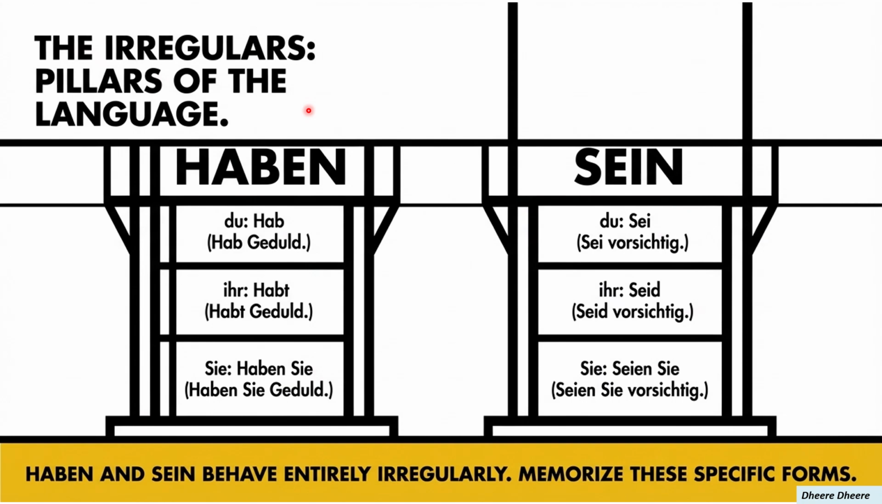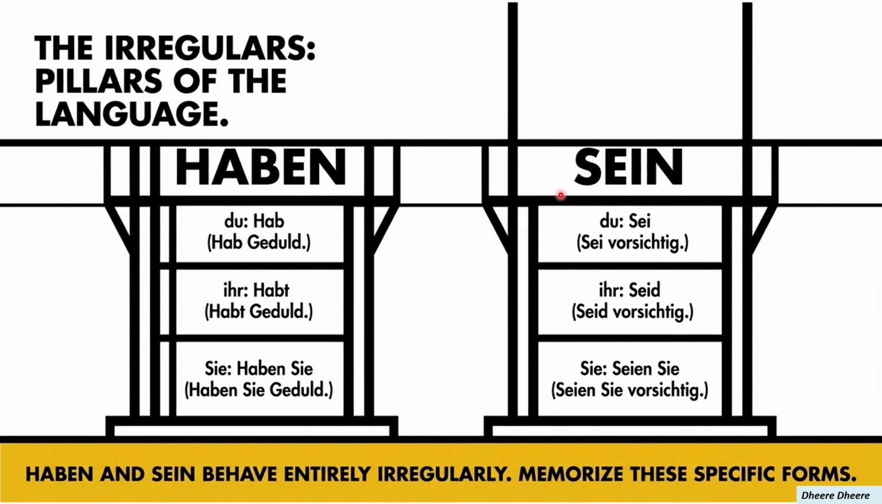I hope you all have watched my previous video on irregular verbs haben and sein. In imperative form, haben and sein behave like regular verbs, so we use the stem form of the verb. For du, we remove en from haben and say hab. For example, hab Geduld, which means have patience. For ihr, just add a t to the stem form. For example, habt Geduld. For Sie, say haben Sie Geduld.